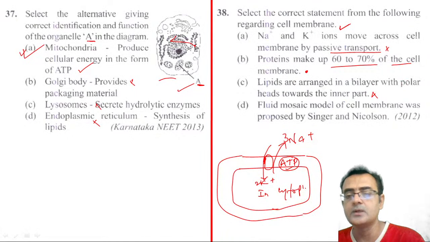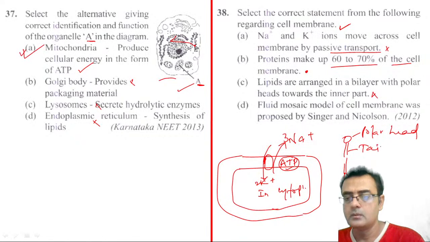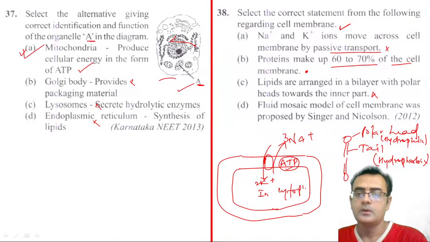No, polar heads are towards the outside, isn't it? This is the polar head and this is the tail. Polar heads are hydrophilic, right, and tails are hydrophobic. Alright, okay, so this is wrong.